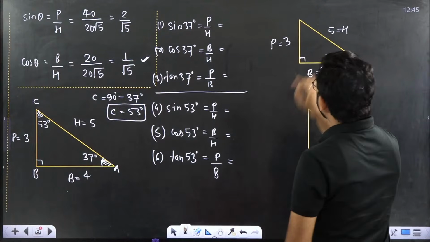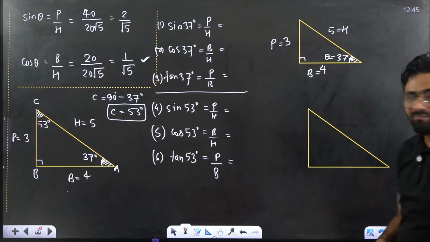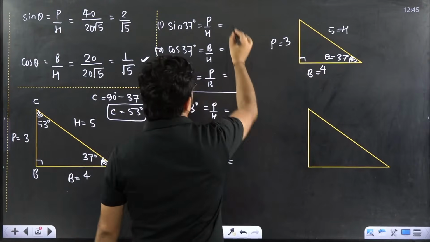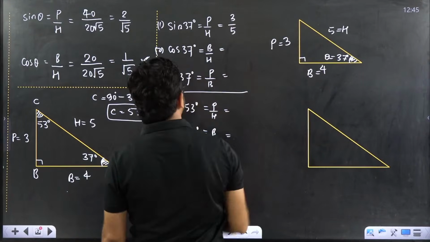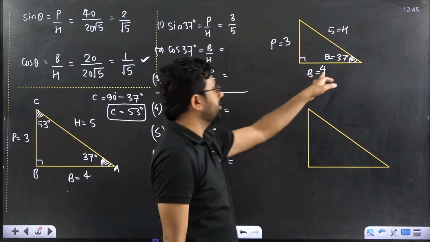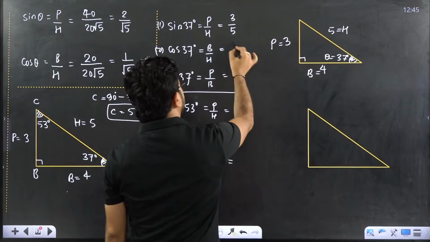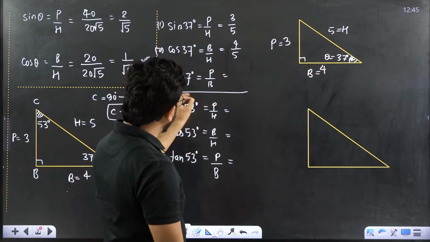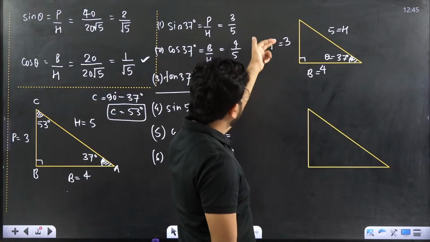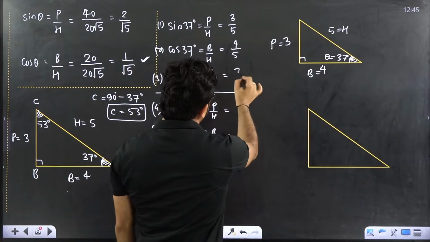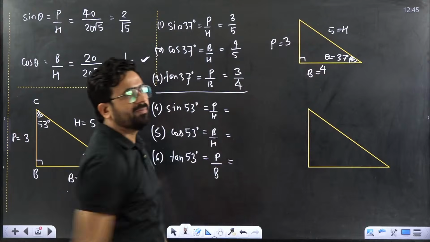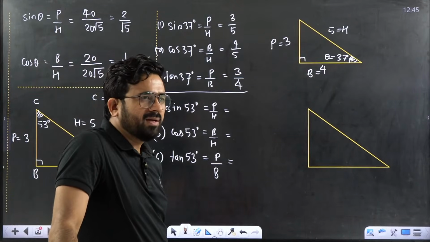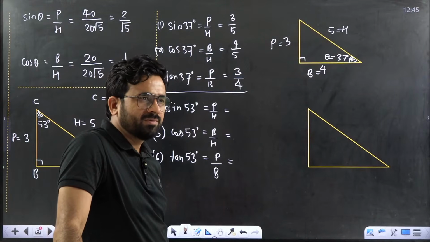Okay, now from here, what can you find? Sin 37, correct? Very simple, perpendicular upon hypotenuse. This is 3, this is 5, so 3 by 5. Cos 37, base is 4, so 4 by 5. What is tan 37? Very simple, P by B. P is 3, this is 4, so 3 by 4. First tell me this is clear to everyone. Everyone is getting the correct answer? Yes. Ramaditya correct. Vasist good.